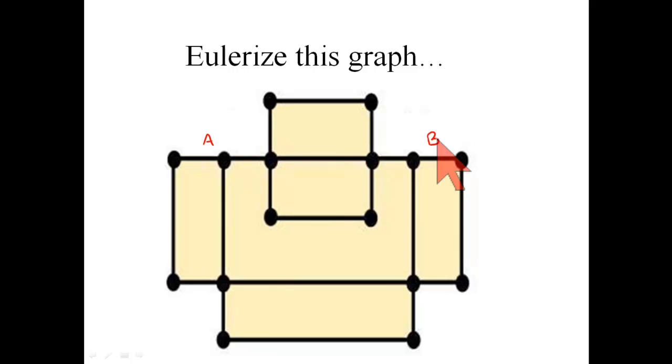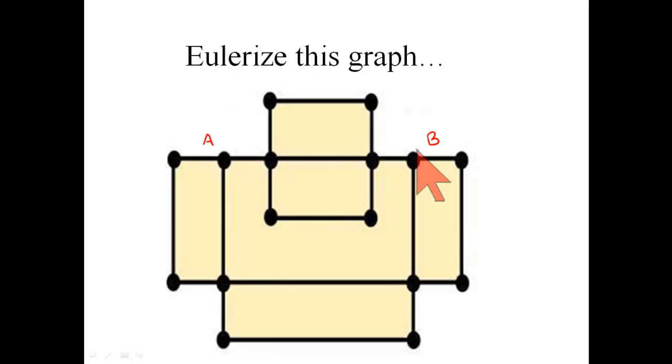Here's the wrong thing to do. To slip in just a big edge that would go directly from A to B. Why is that wrong? Because we're only allowed to duplicate existing edges. And the reason for that is that a duplicate edge really means a backtrack. So if I say I'm going to add this big edge AB, and then I ask what does that really mean, there's no answer to that. There is no backtracking that can be done along this gigantic edge because there isn't one.